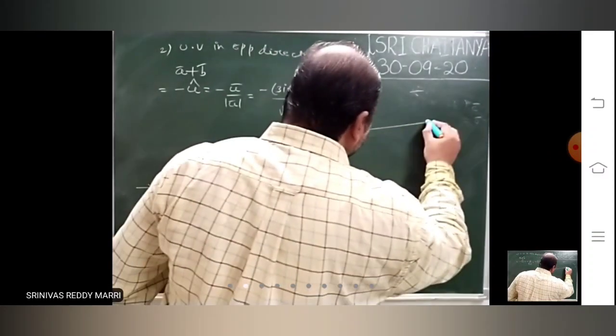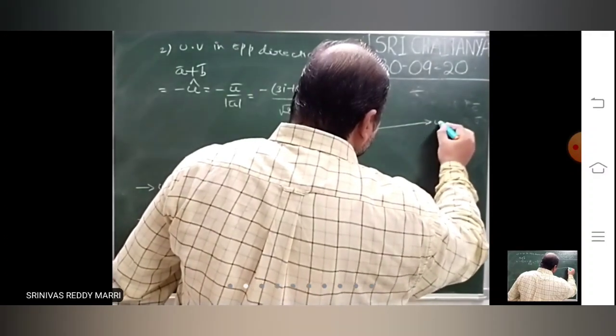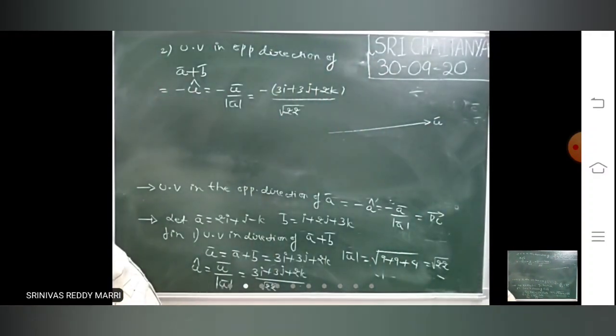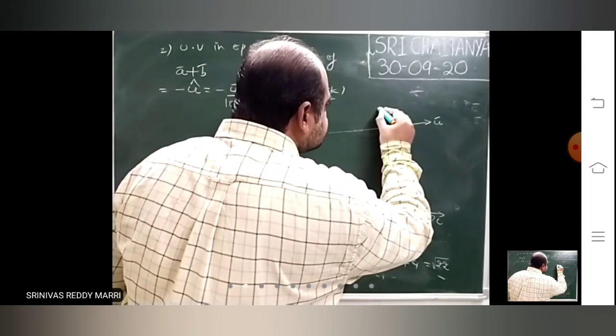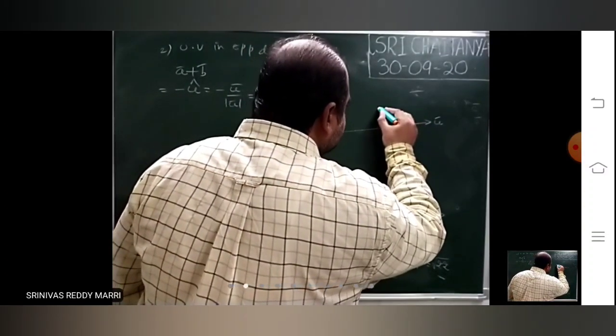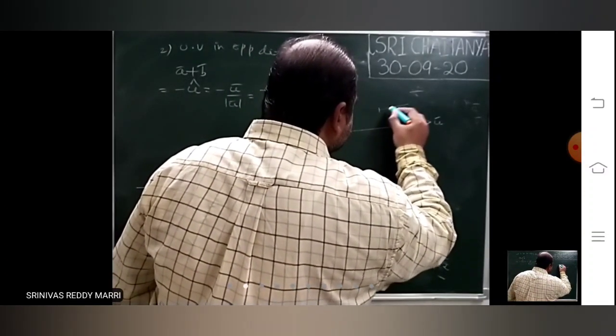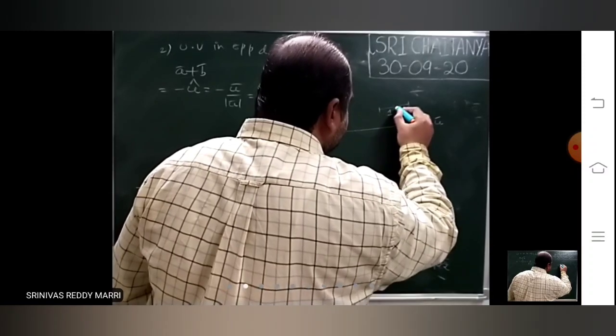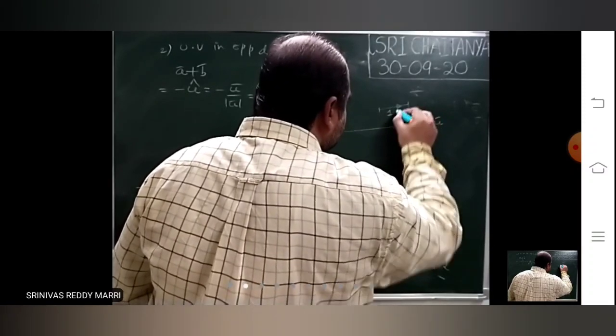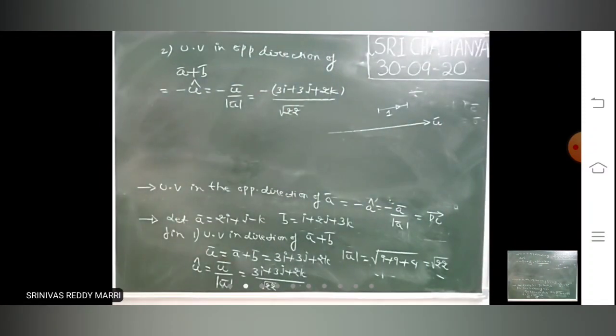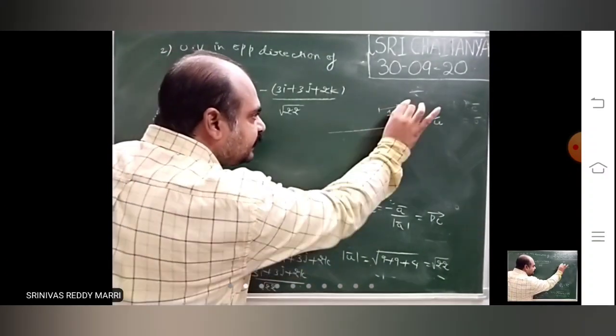That means a vector U bar is there. In the direction means along the line of action or like this. So there is a vector whose magnitude is 1 and which is in this direction. It can be along the line of action or